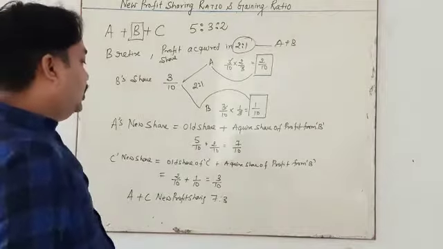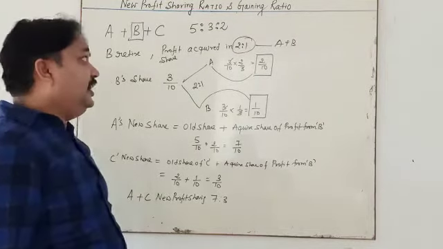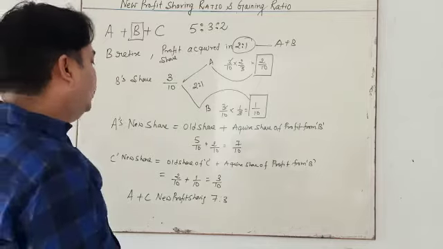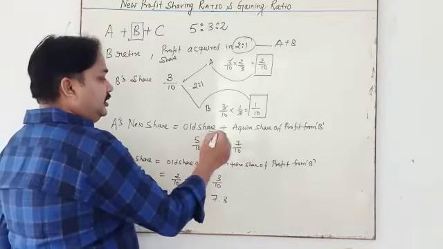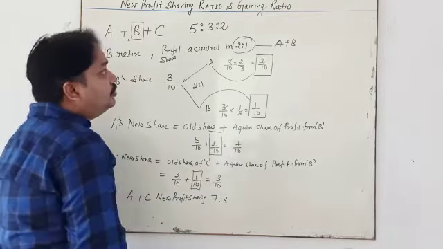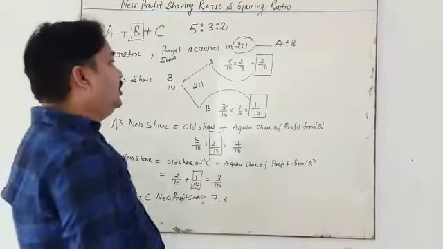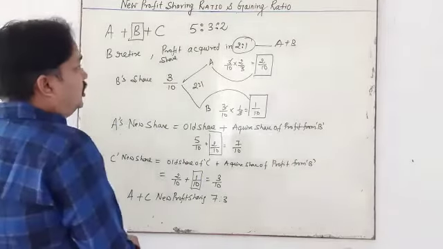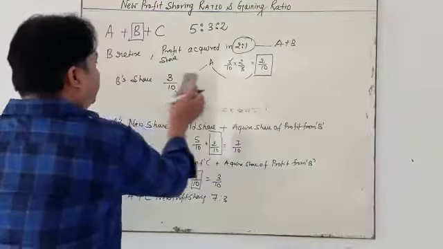So my dear student, what is the gaining ratio? If you want to calculate, you can calculate, but no need to calculate. This is the acquiring ratio. So gaining ratio is 2 is to 1. If you want to calculate, what is the formula of gaining ratio? New ratio minus old ratio.